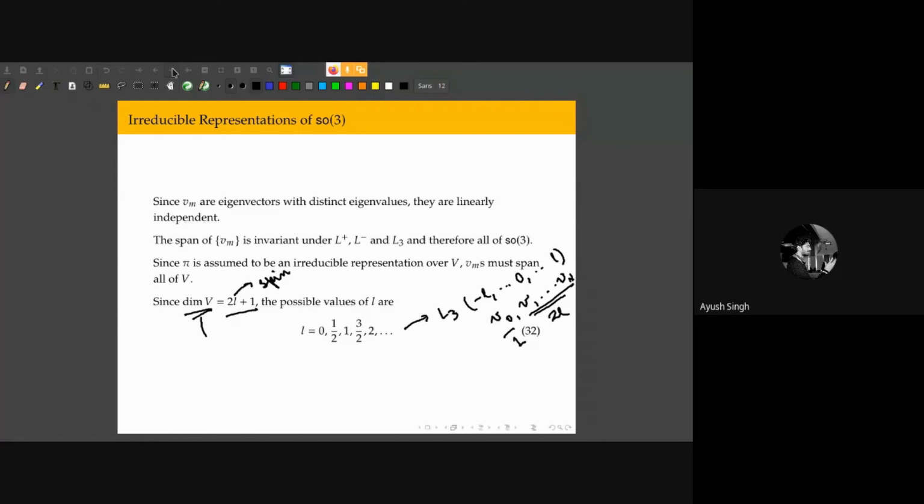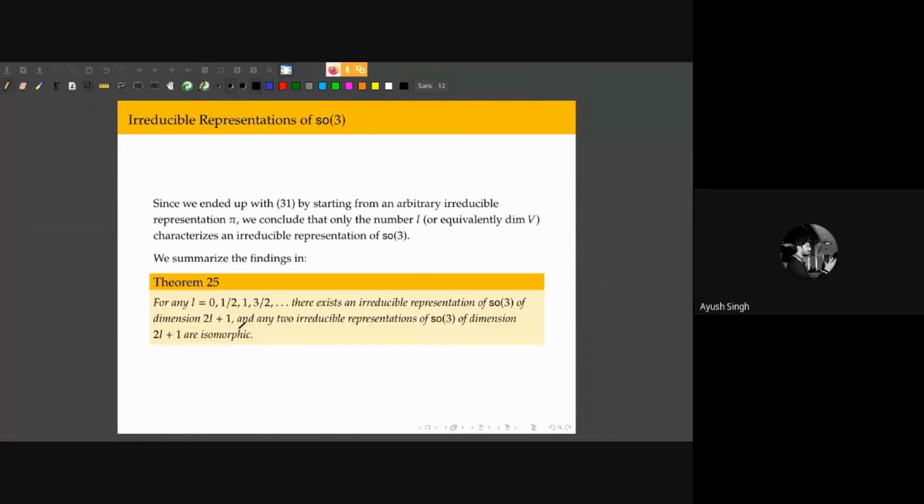All of these results we can summarize as follows. For any L, which is an integer or a half integer, there exists an irreducible representation of the Lie algebra SO3 of dimension 2L plus 1, and any two irreducible representations of SO3 of dimension 2L plus 1 are isomorphic. When we started with an arbitrary irreducible representation in the proof, we did not assume anything special.